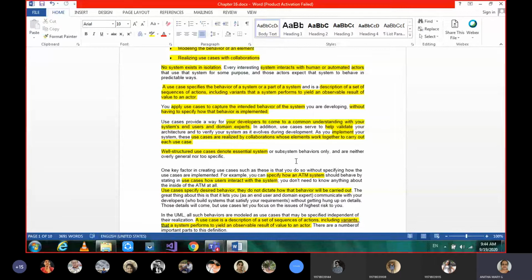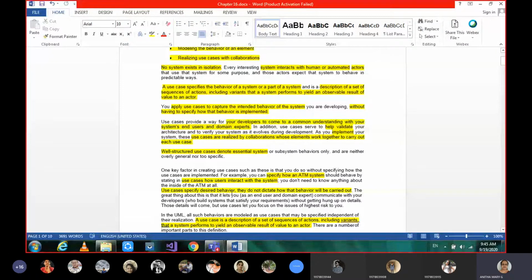Based on the scenario we are working on, we can give the use cases and their descriptions in detail. Here one key factor in creating a use case is that we can specify how an ATM should behave by stating in the use case how users interact with the system. So how the user will interact with the system through the ATM card can be given more specifically.